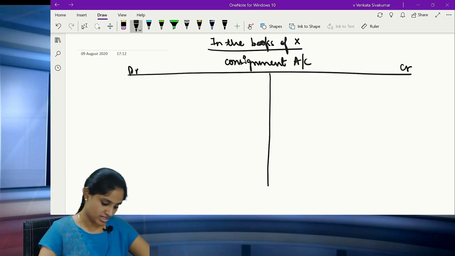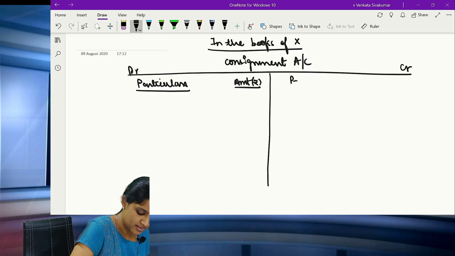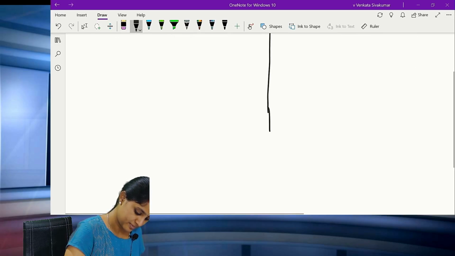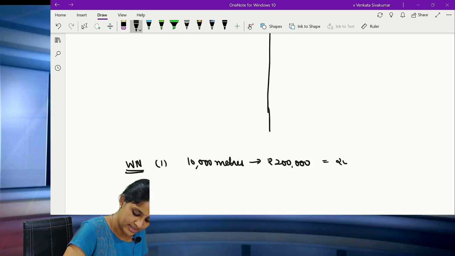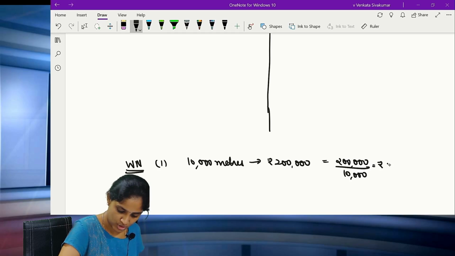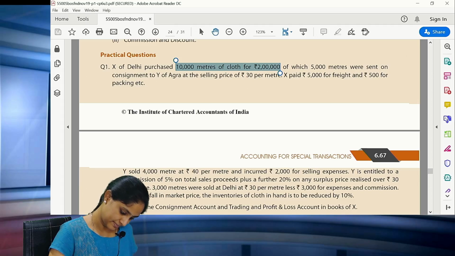Now here the dates are not specifically given. So just do it as particulars and amount in rupees, again particulars and amount in rupees. All of you clear? The moment you read the first working note, you understand that 10,000 meters is purchased at rupees 2 lakhs. So what is the cost per meter? It is 2 lakhs divided by 10,000, which comes to rupees how much? 20. Clear all of you? Good. Now read it further.